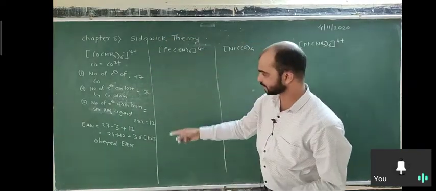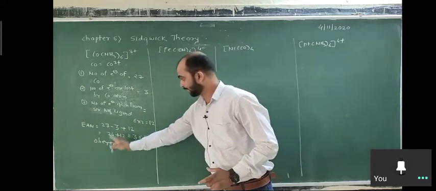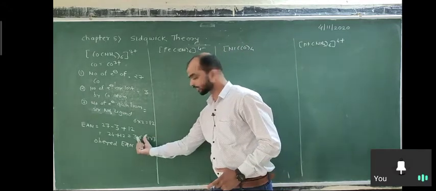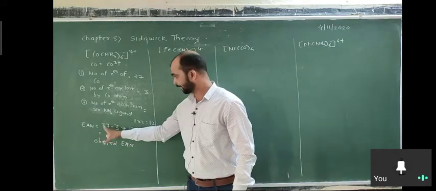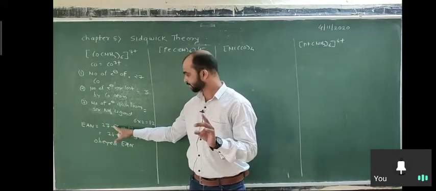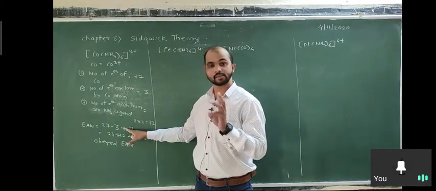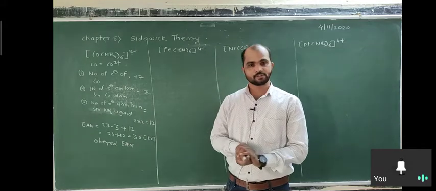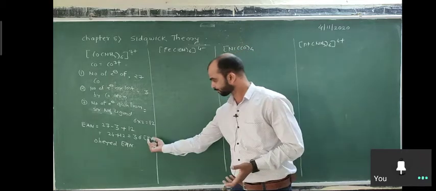The answer is that the given complex obeys the EAN rule because the total is 36, which is equal to krypton. How do we calculate? The number of electrons of metal minus the number of electrons lost by the metal plus the number of electrons gained by the metal from the ligands. The total is equal to the inert gas configuration. Here 36 is the inert gas configuration of krypton.